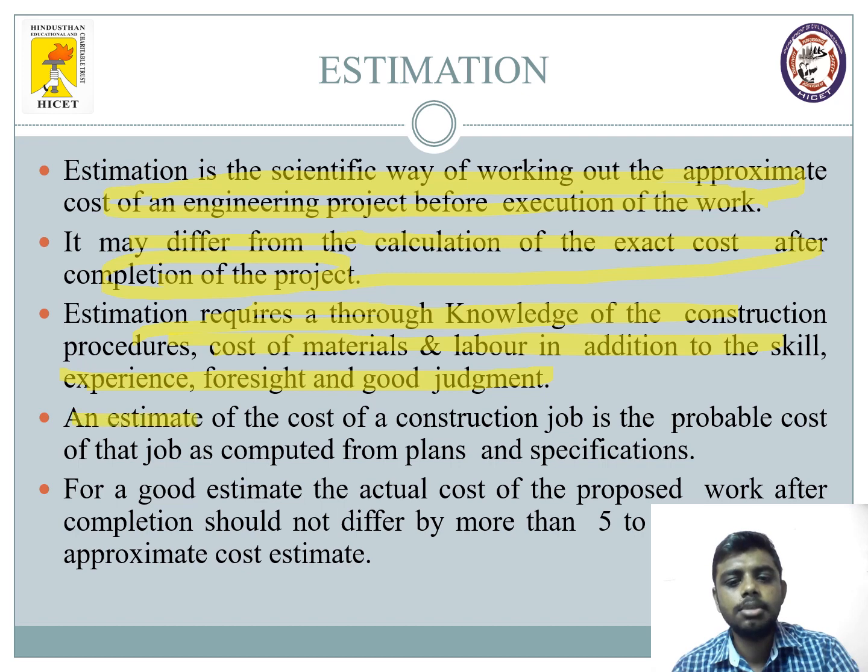And the next point is estimate of the cost of a construction job is the probable cost of the job. This is the most important part. This is nothing but a probable cost. You may experience your project cost on the higher side to the calculated one, or on the lower side. So to counteract or to balance this effect, we always have a percentage, that is, your estimate should not be deviating from 5 to 10 percentage of your approximate cost. If there is deviation, it clearly means that we have calculated some quantities like materials or labor or any other thing in a very wrong manner, and we have to redo our estimation. That is the main point. So we should be always giving care about this 5 to 10 percentage on a very strict manner.